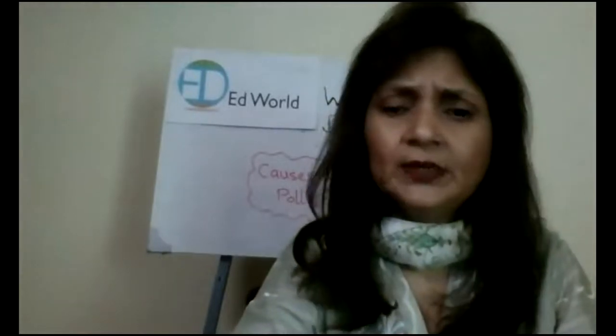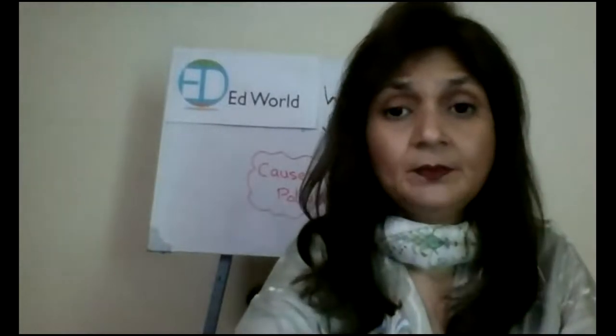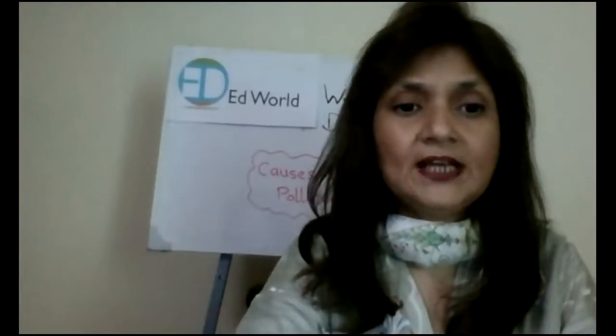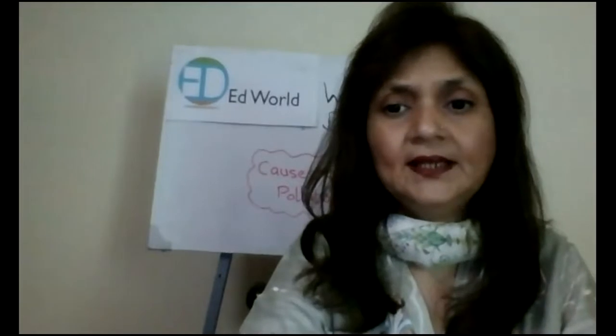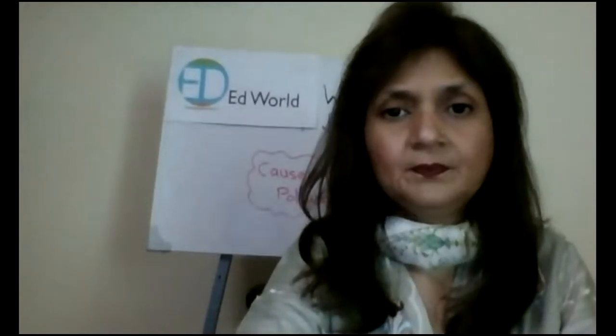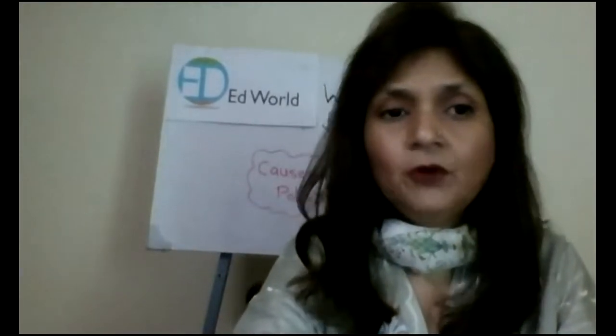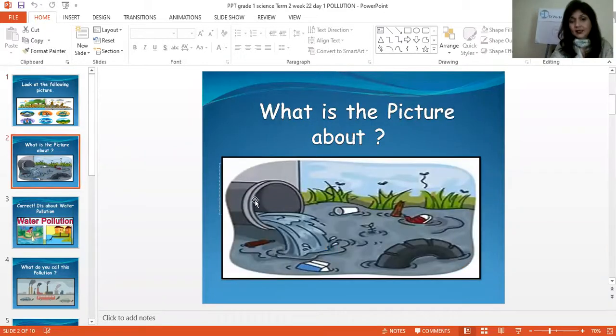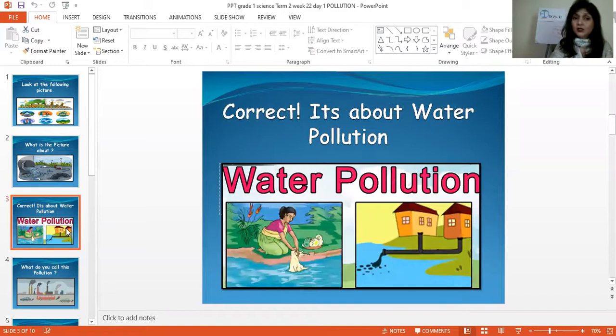Now, what actually is pollution? Let's quickly recap by watching this presentation. We are going to quickly see what pollution is. Now, you can see the following picture. What is this picture about? You can say it's about pollution in the water. It could be oil, it could be other different things. So this is water pollution, right?